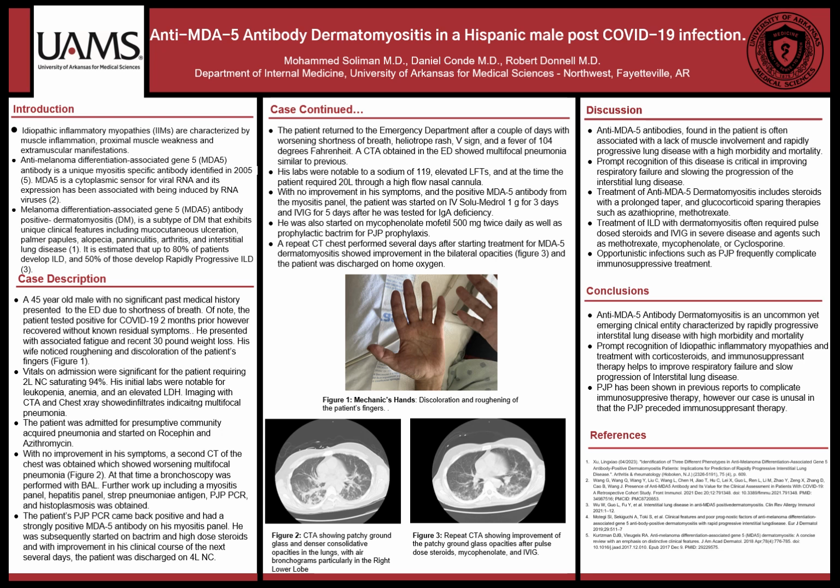MDA5 antibody dermatomyositis is a subtype of dermatomyositis that exhibits unique clinical features such as mucocutaneous ulceration, palmar papules, alopecia, panniculitis, arthritis, and interstitial lung disease. It's estimated that up to 80% of patients develop interstitial lung disease, and about 50% of those are rapidly progressive.